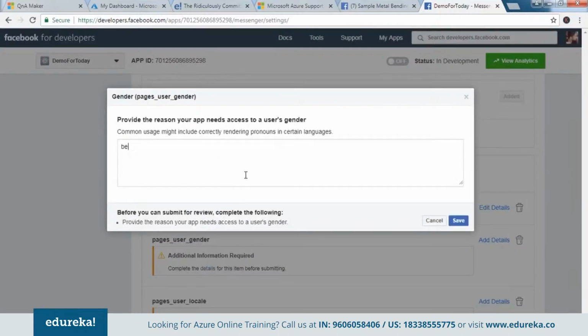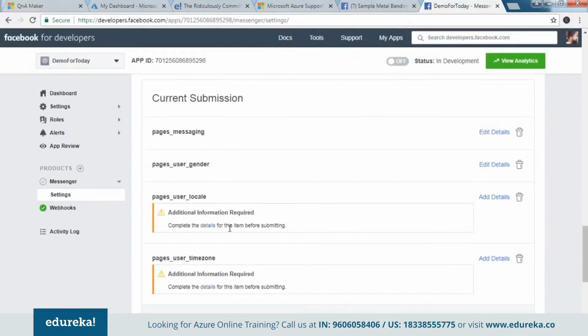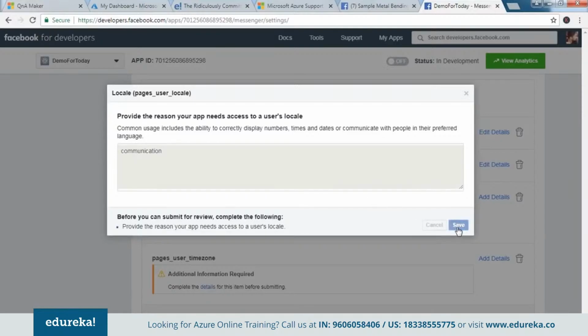For better rendering, guys, do not worry about this thing. This is just a basic input. Okay. Why do I need to access apps local? Better communication. I say save.